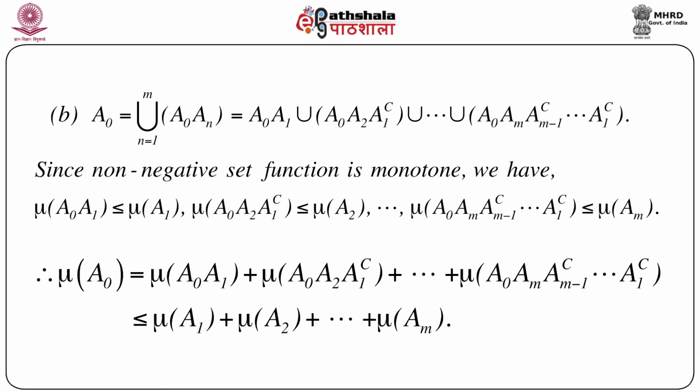Similarly, mu of A naught A2 A1 complement is less than or equal to mu of A2, and so on. Finally, we get mu of A naught AM AM minus 1 complement up to A1 complement less than or equal to mu AM.